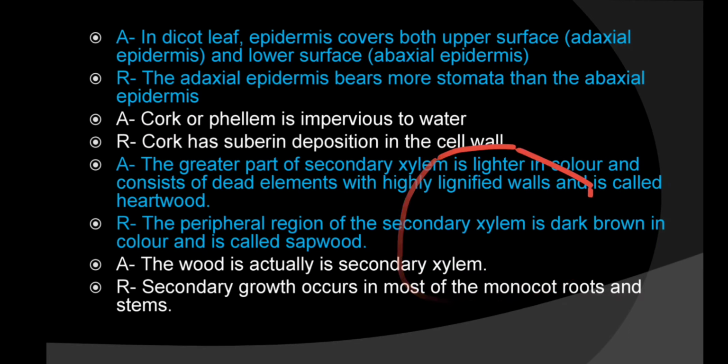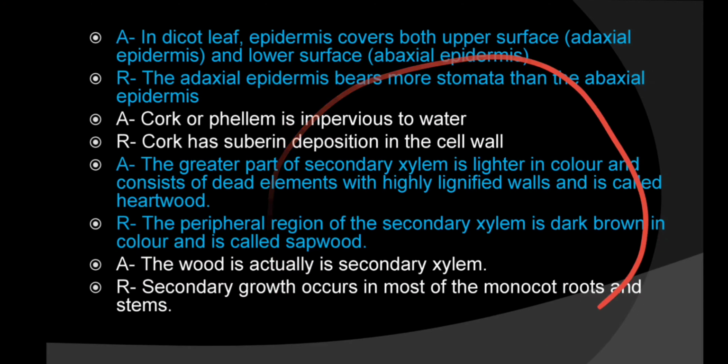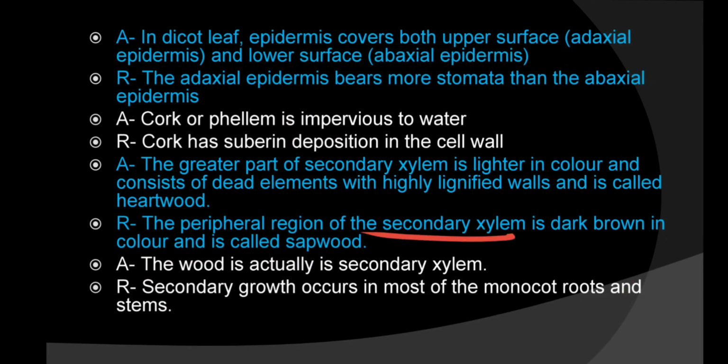In the middle the wood is known as the hardwood, and towards the periphery there is lighter colored secondary xylem. So the assertion is wrong. The reason says the peripheral region of the secondary xylem is dark brown. No, it is not dark brown, it is light brown, and it is called sapwood. So both are false. In such a case, you will mark option D. Both assertion and reason are false here.